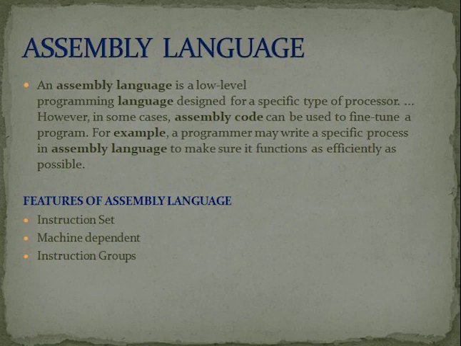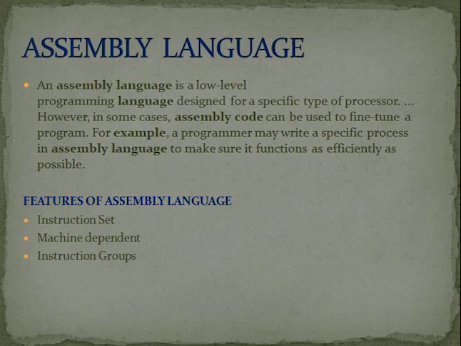What is assembly language? An assembly language is a low level language. That means it is very close to computers. It's a low level programming language designed for a specific type of processor. However, in some cases assembly code can be used to fine tune a program. For example, a program may write a specific process in assembly language to make sure it functions as efficiently as possible. That means if you are writing the program in assembly language, which is a machine language, then it makes sure that it functions as efficiently as possible. That is called assembly language.